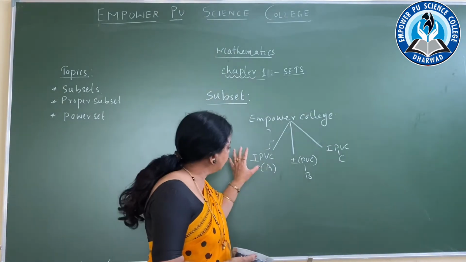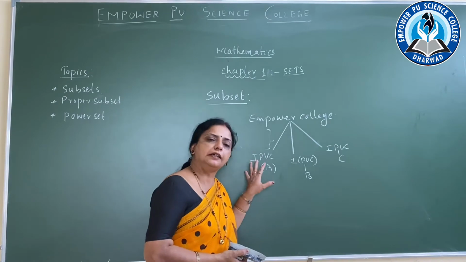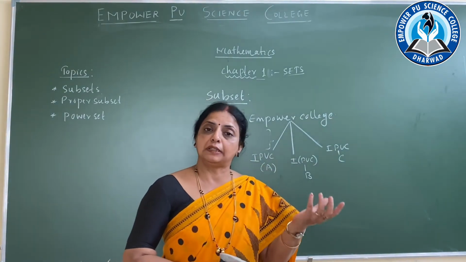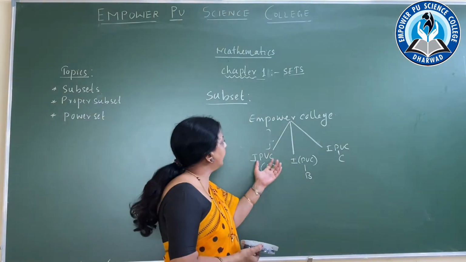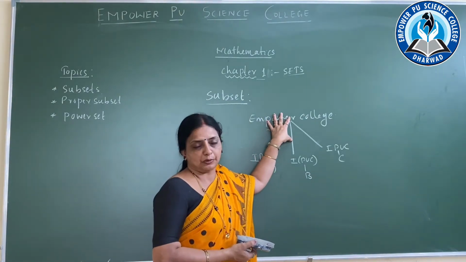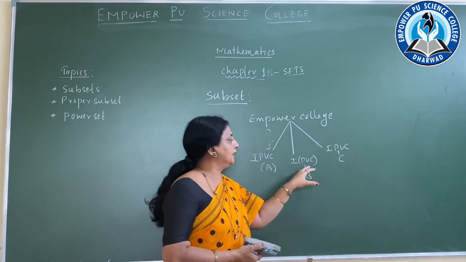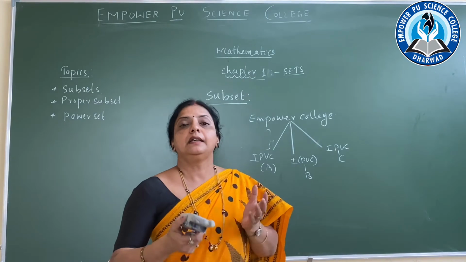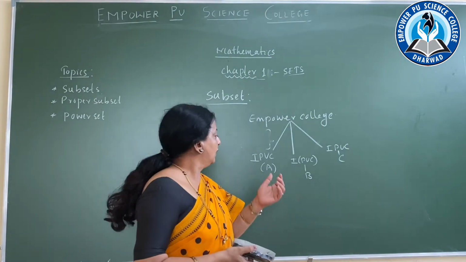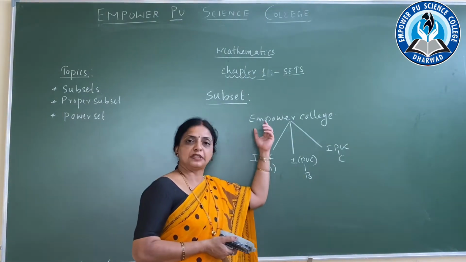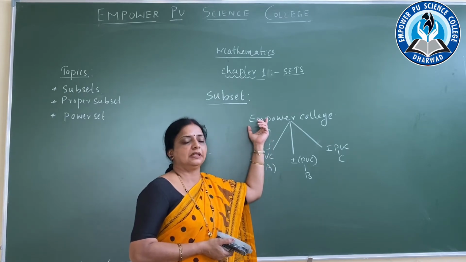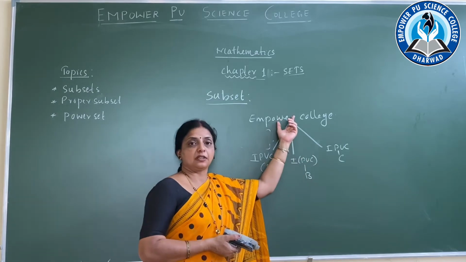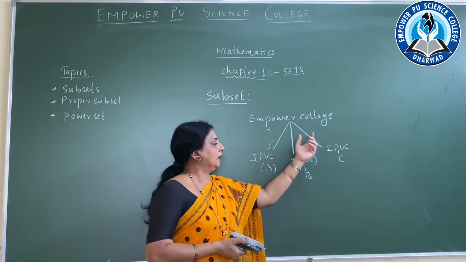Because these are parts, they are contained. Contained in which college? Empower PU College. First PUC A, B, C are contained in the Empower PU College. So first PUC A is a subset of Empower College E, and first PUC B is a subset of Empower College, and C is also.